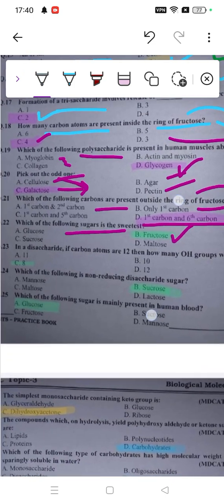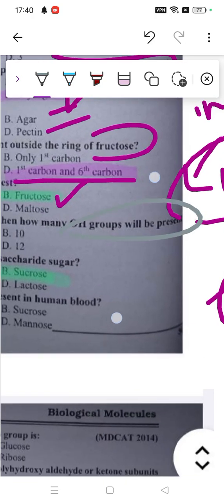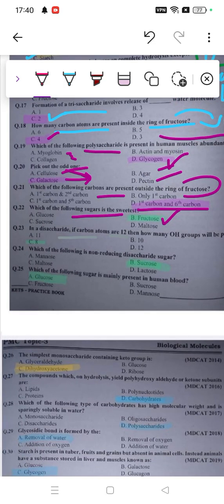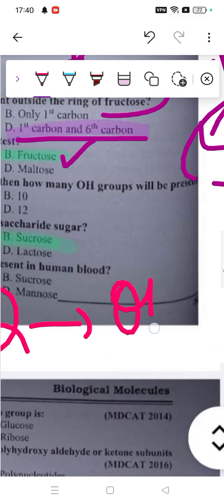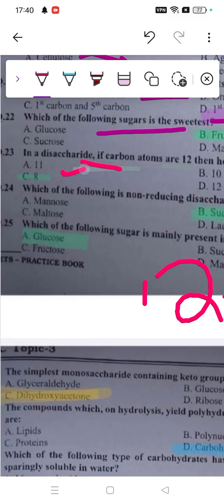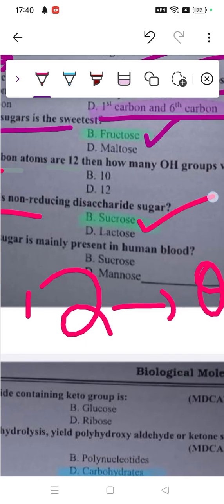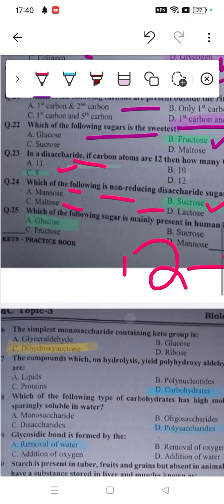And then we have, in a disaccharide, if carbon atoms are 12, then how many OH groups will be present? So if we have 12 carbon atoms, how many OH groups? 8 OH groups would be formed. Which of the following are non-reducing sugars? This is a memory-based question. You need to remember sucrose is called a non-reducing disaccharide sugar. However, maltose and lactose are reducing sugars, and mannose is also somewhat in this group, but not non-reducing. Still, you can identify your answer.